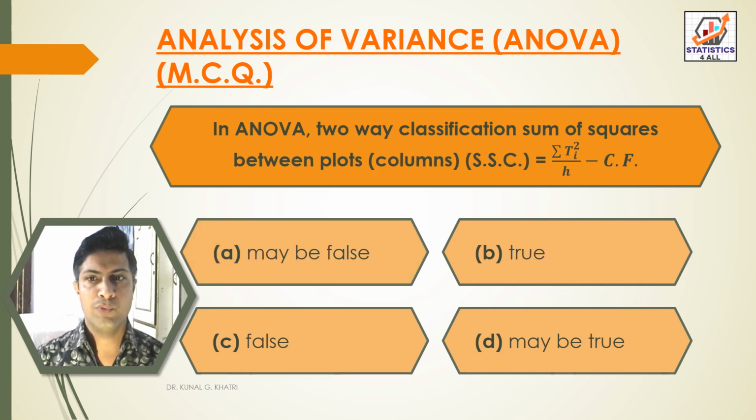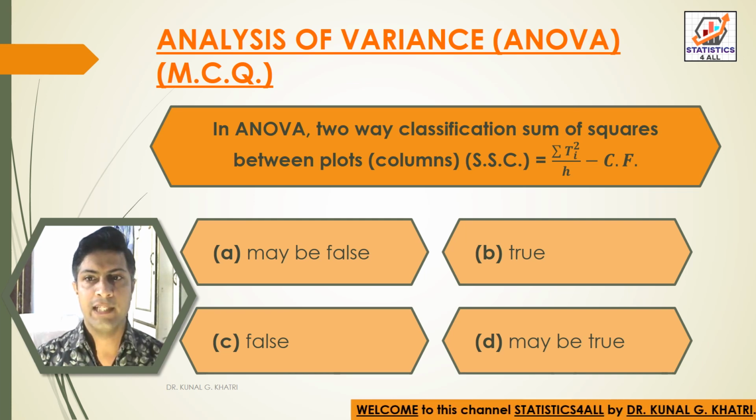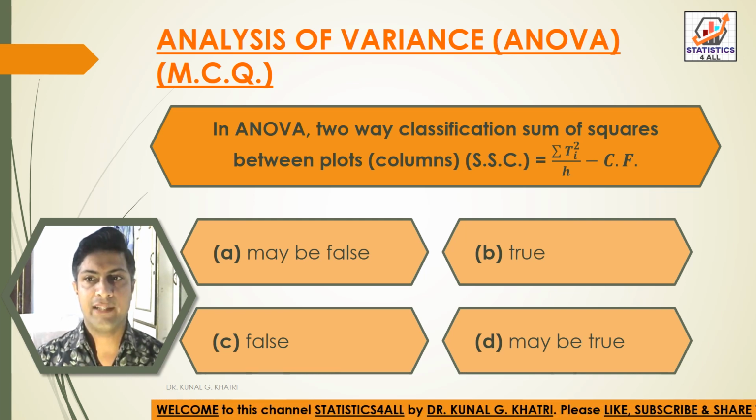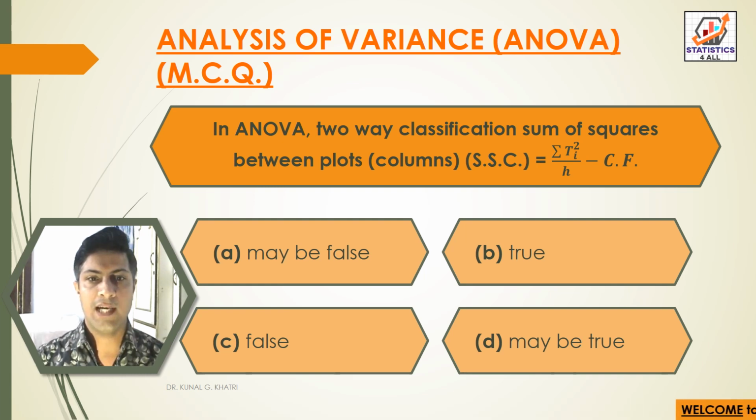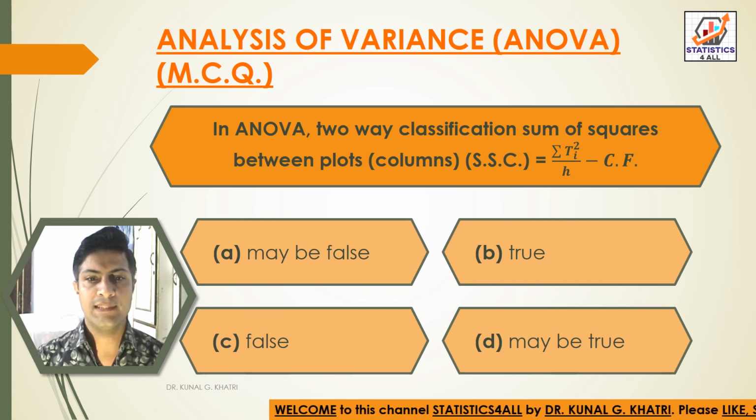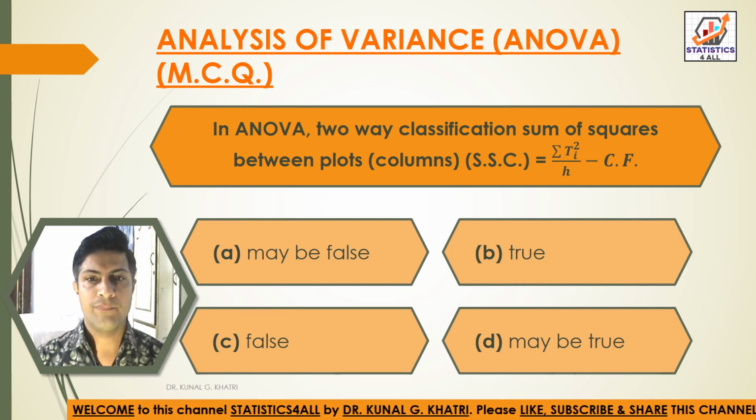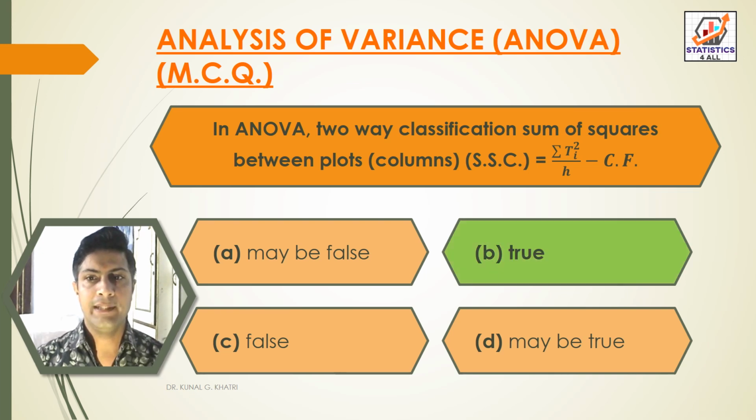Next question: in ANOVA two-way classification, sum of squares between plots columns, that is SSC, is equal to summation Ti square divided by H minus correction factor. So options are: option A may be false, option B true, option C false, option D may be true. So answer is option B true. In ANOVA two-way classification, sum of square between plots columns SSC is equal to summation Ti square divided by H minus correction factor CF.